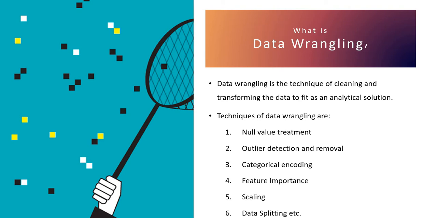Alright, then we do the scaling. We basically scale the data in a normalized or standardized format. Once we do that, we do the data splitting. We split the data into training and testing sets. Once we do that, we usually do the machine learning model training, and after the training we do the validation and then the prediction. Okay,